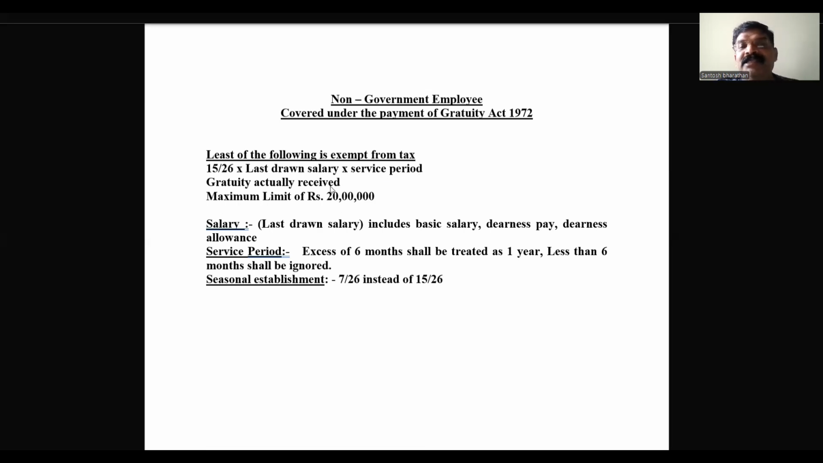Next one, actual gratuity received. Already it will be there in the problem, and we are going to write the amount.